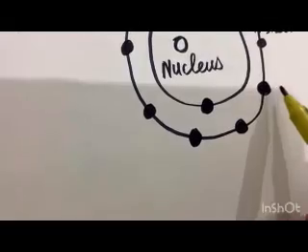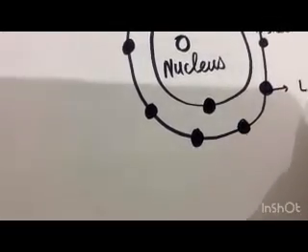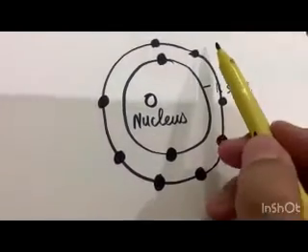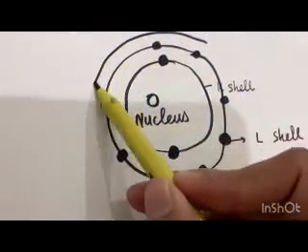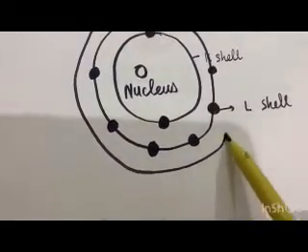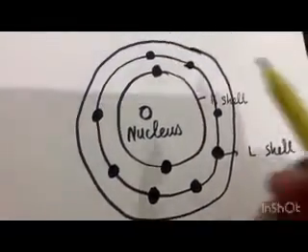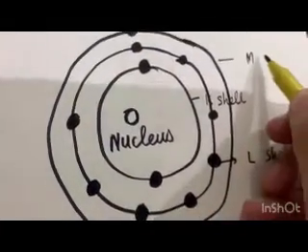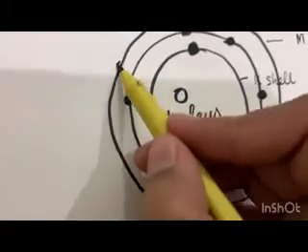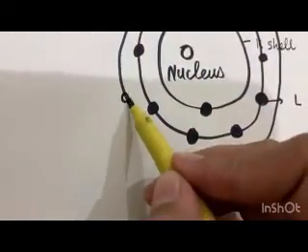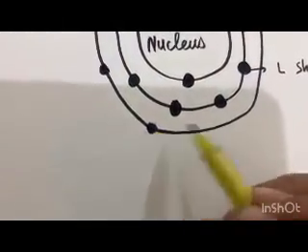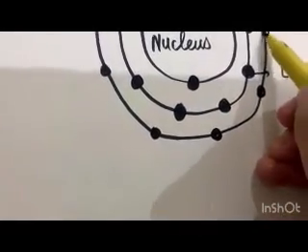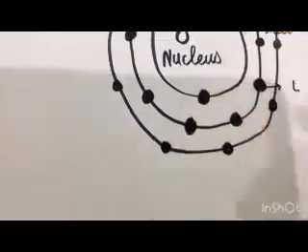That's why it's called the L shell. And if this is also filled with 8 electrons, because it has the capacity to hold only 8, we will move on to the M shell, which can also hold up to 8 electrons.